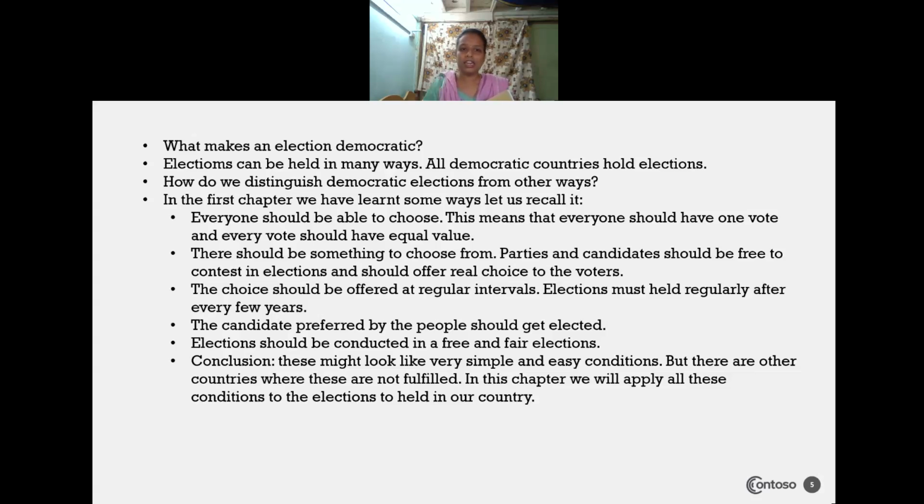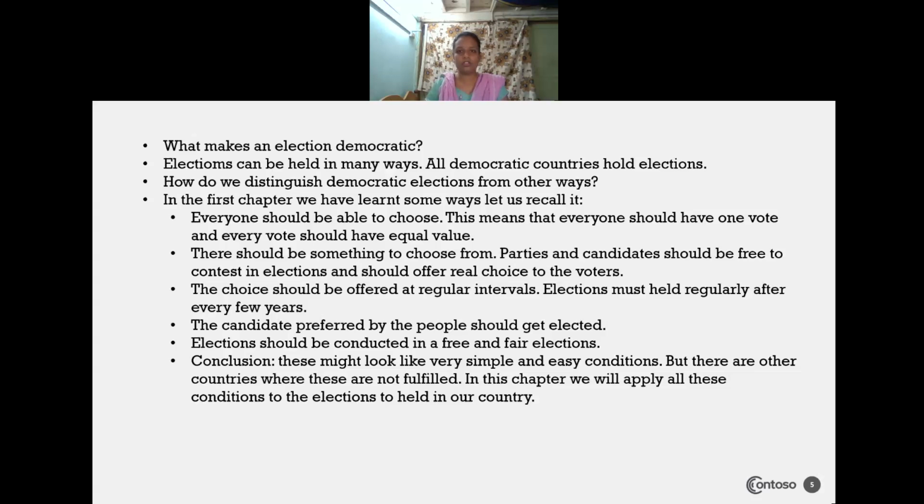This kind of choice should be offered at regular elections. Elections must be held regularly after every few years. The candidate preferred by the people should get elected. A candidate is selected only when he is elected by the people. Elections should be conducted in a free and fair manner. These are the points where we can distinguish a democratic election from other ways, that is, from non-democratic elections.